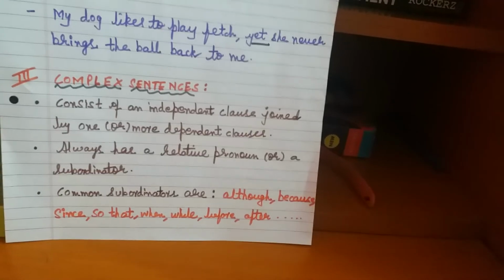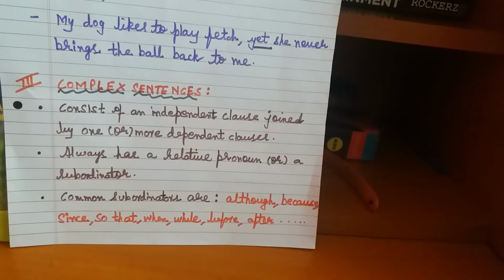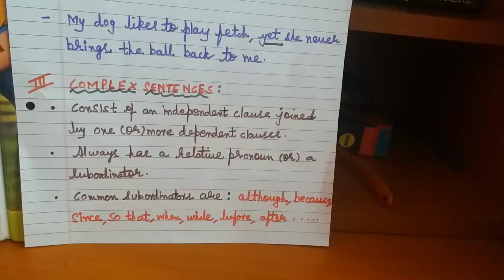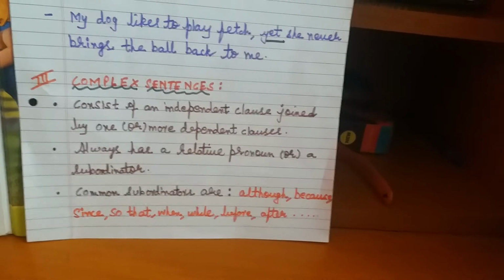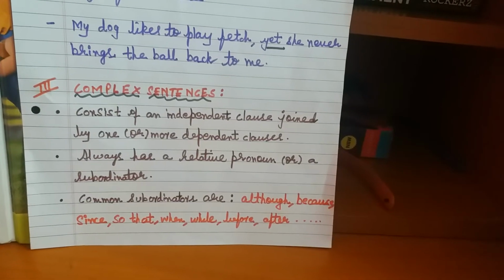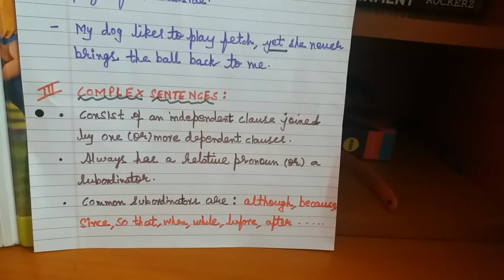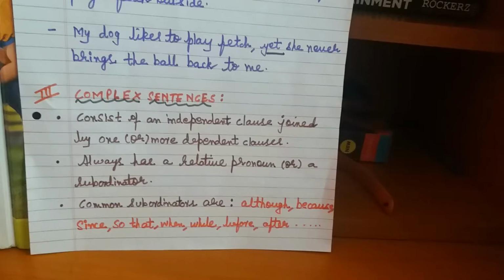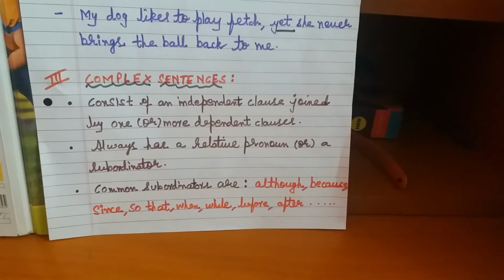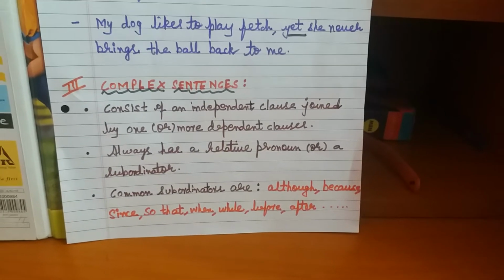So in compounds, coordinating clauses, and in complex, subordinating or subordinate clause. I can also give you a different definition. A complex sentence consists of one main clause and one or more subordinate clauses, and this case was different from the compound, wherein I told you about coordinate clauses and here subordinate clause.